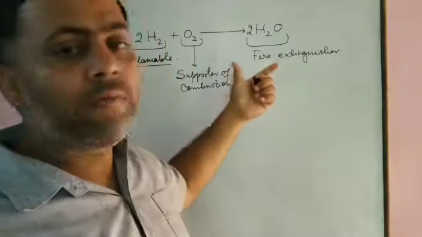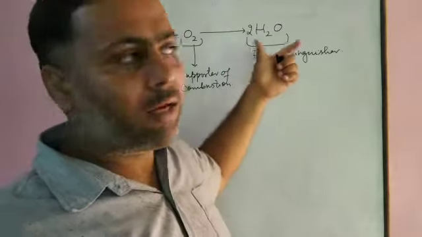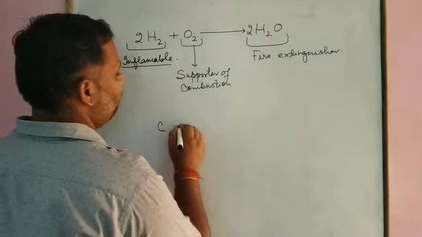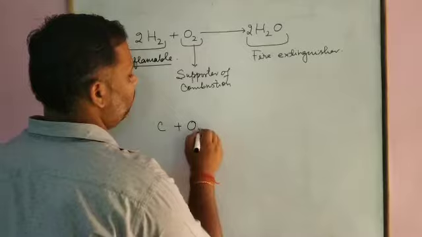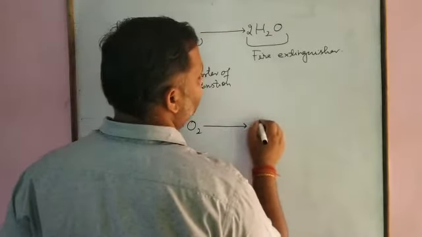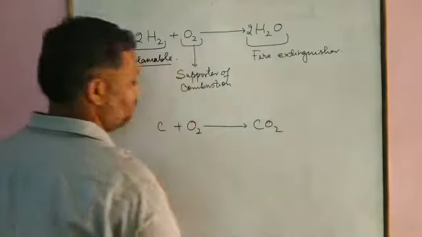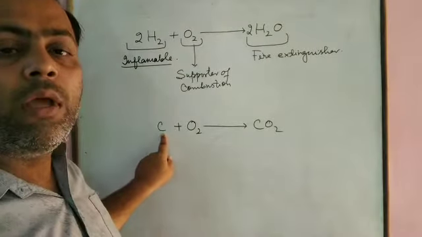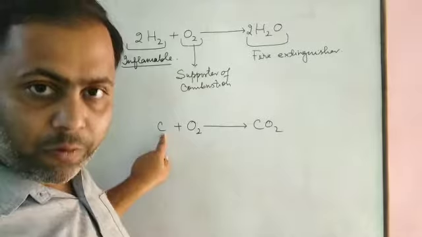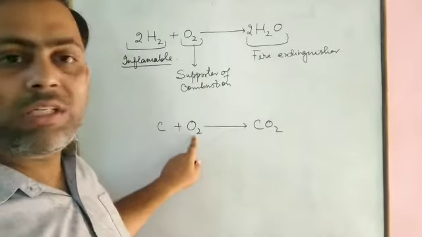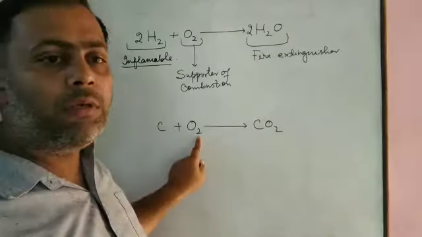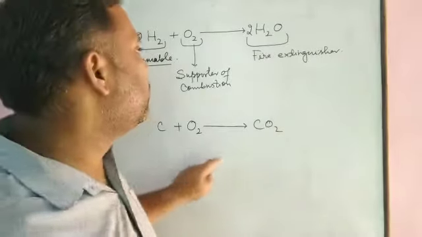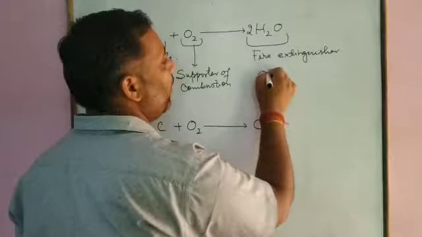To the next, we will understand it by taking another example. When carbon burns in the presence of oxygen, it forms carbon dioxide. You see here carbon acts as fuel. To the next one, oxygen, it is a supporter of combustion. What is the result here? Carbon dioxide, which is also used as a fire extinguisher.